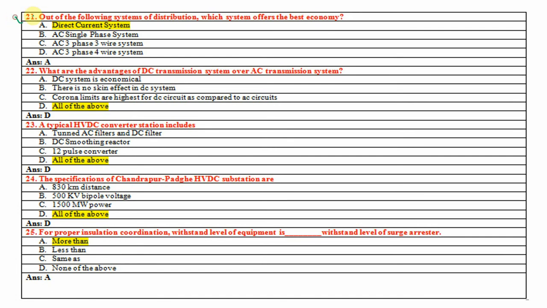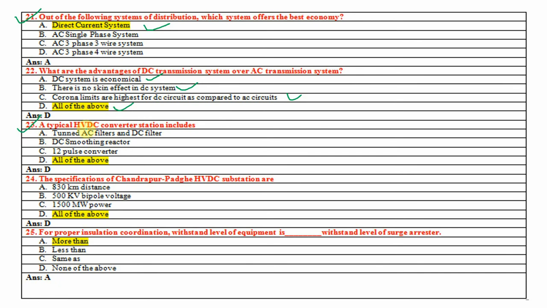Next, out of the following system of distributions, which system offers the best economy? So direct current system. What are the advantages of DC transmission system over AC transmission systems? DC system is economical. There is no skin effect in DC system. Corona limits are highest for the DC circuits as compared to AC circuits. So the answer is all these three are correct. So all of the above.